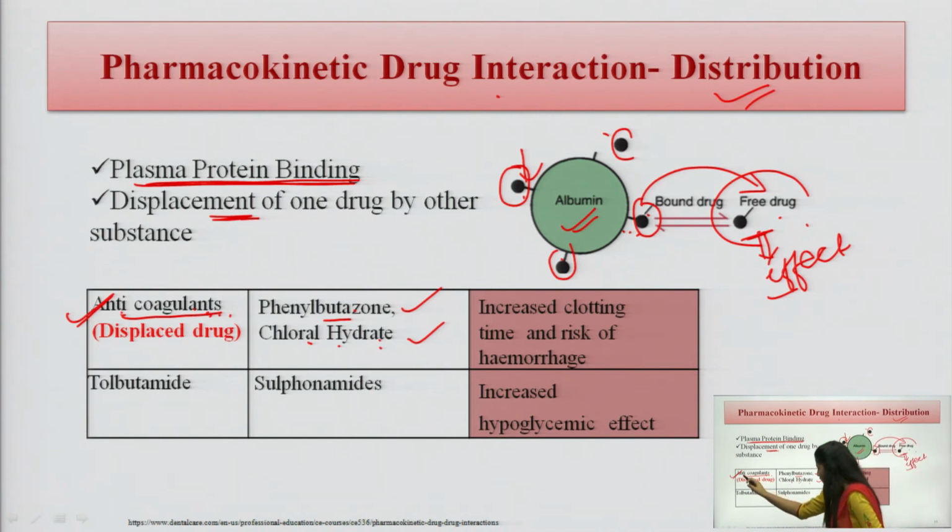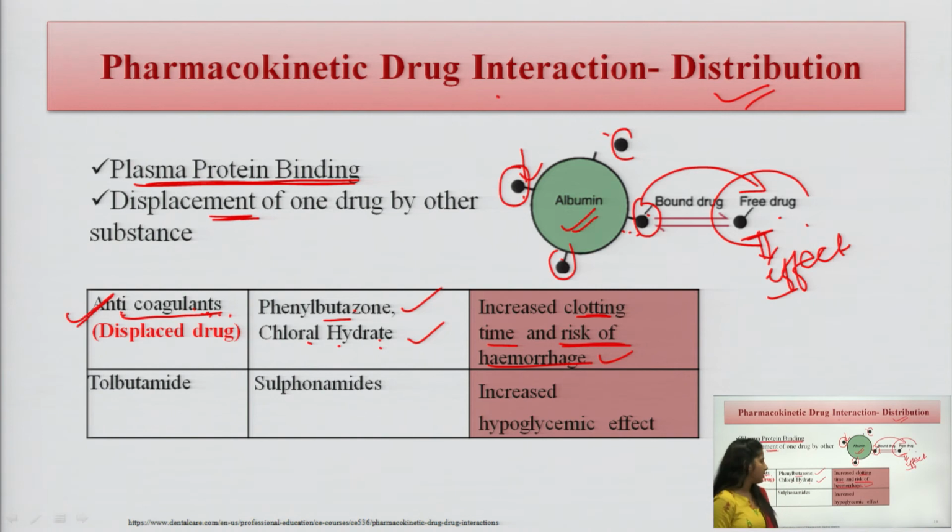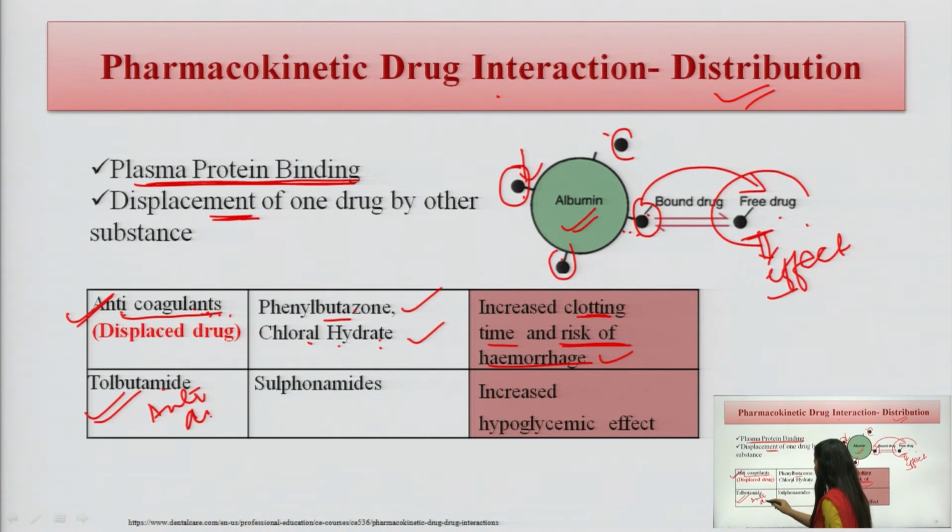So the effect of the anticoagulant, what they are doing, they are increasing the clotting time, and of course after that there is a risk of hemorrhage. Just because of that, the levels of anticoagulant are increased immediately. Another is tolbutamide. Because it is an anti-diabetic drug, and when it is given with the sulfonamides, we can take the same scenario as we have seen in the previous one.